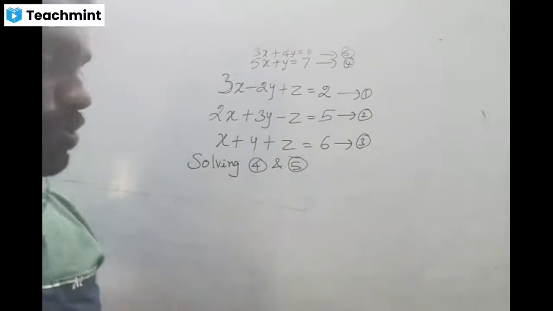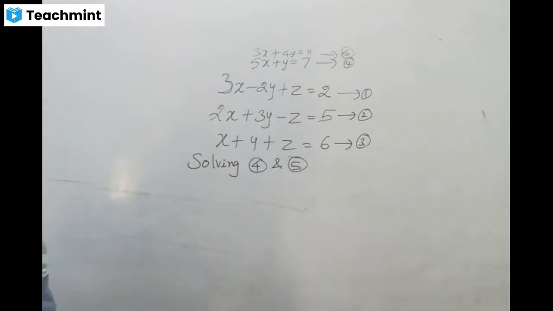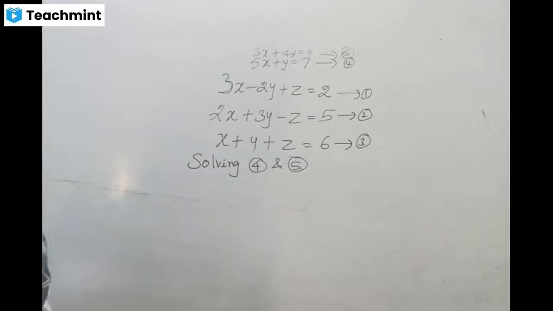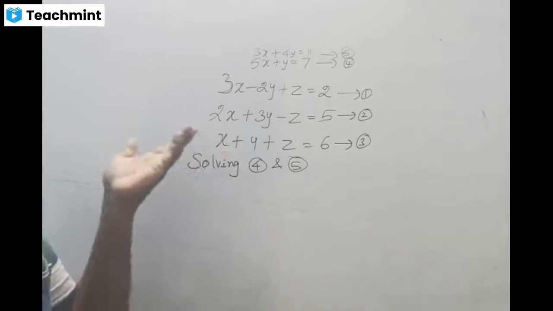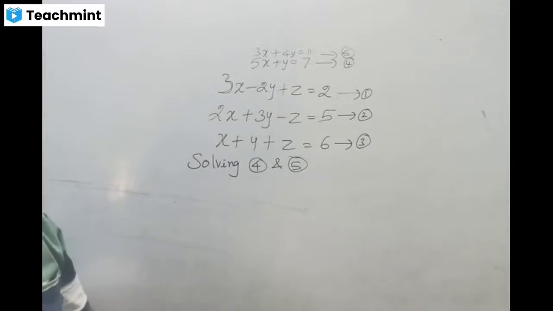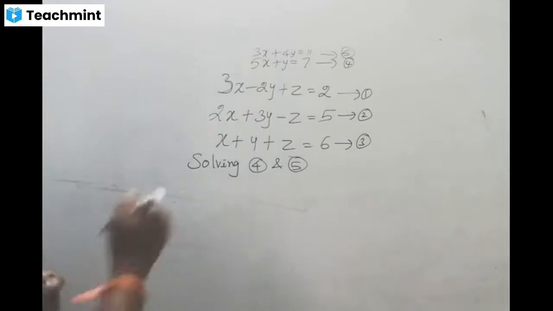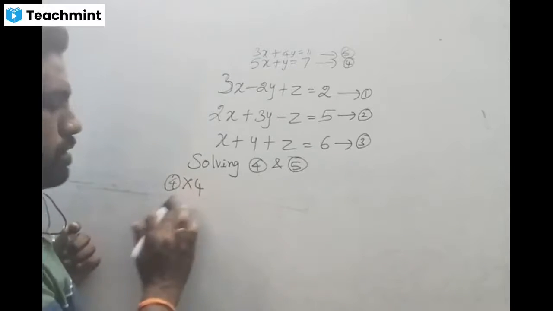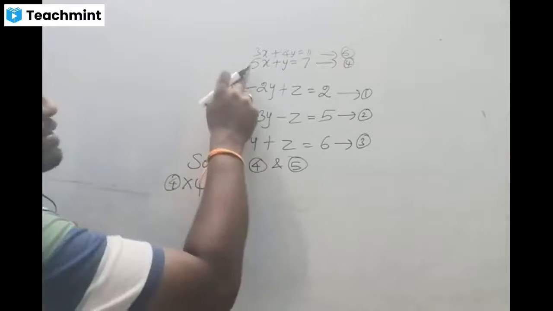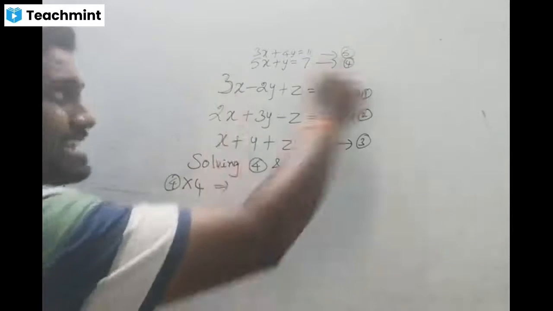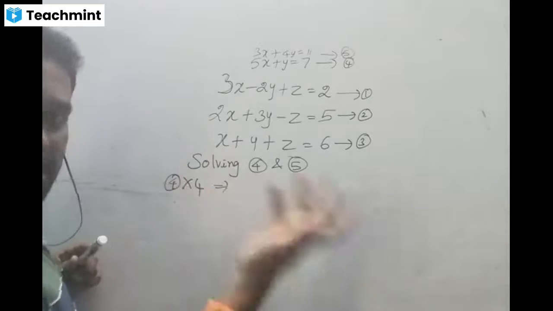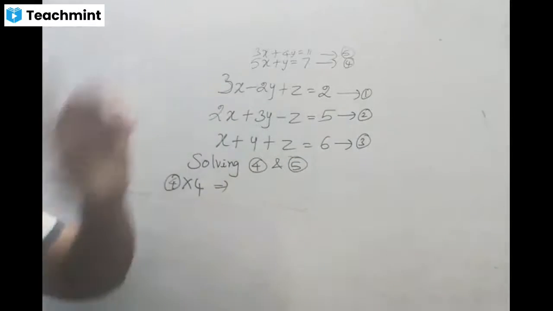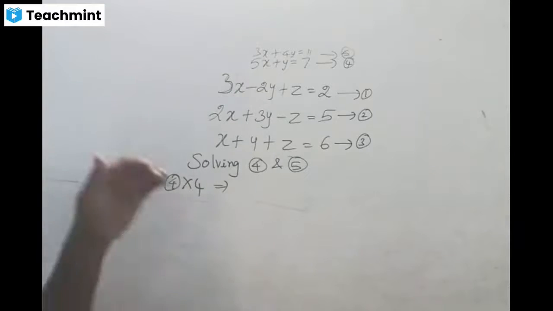I want to eliminate the variable y, but observing y in both equations, equation 5 contains 4y, which is 4 times y, whereas equation 4 contains only 1 times y. So that's why I have to multiply equation 4 by 4. I have to multiply this 4 into the entire equation: x, the constant, whatever terms we have in equation 4. Don't multiply y only. We have to multiply everything in the entire equation, right?